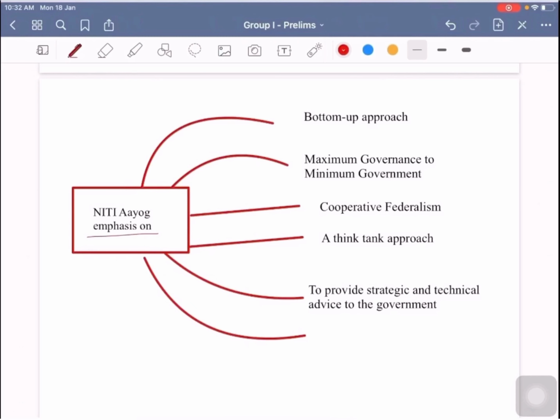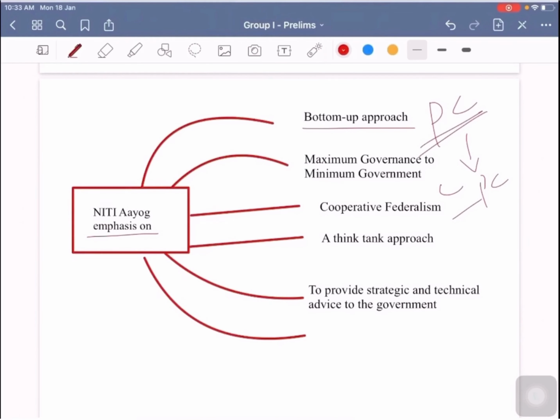So what is the importance that Niti Aayog is giving, and what is the approach of the Niti Aayog? It is basically emphasizing a bottom up approach. For instance, earlier the planning commission was more about the top down approach. That means the central government or planning commission will recommend what is fit for states, and based on that it will be recommending planning funds to the states.